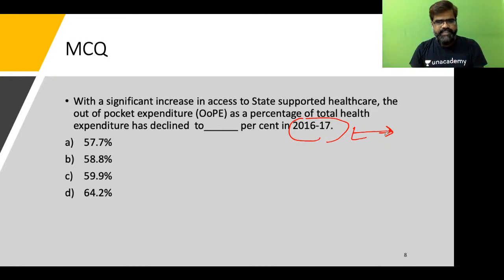The question is saying, with support of state, as health is a state subject, the out-of-pocket expenditure as a percentage of total health expenditure has declined to what percent in 2016-17? Is it 57.7? It is 58.8. It is 59.9. It is 64.2. Anyone? Dr. Himani, Sumit, Rakesh, Prachi, Sayan, Sumit, anyone? Sonam? Just try.